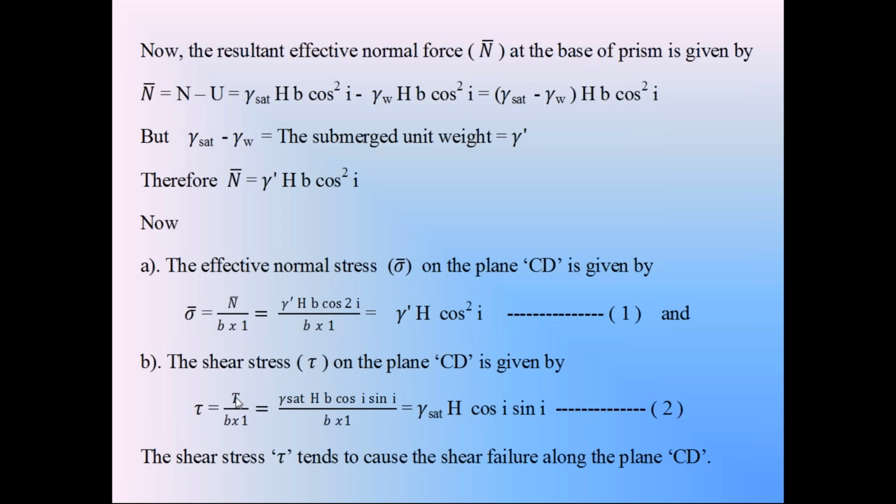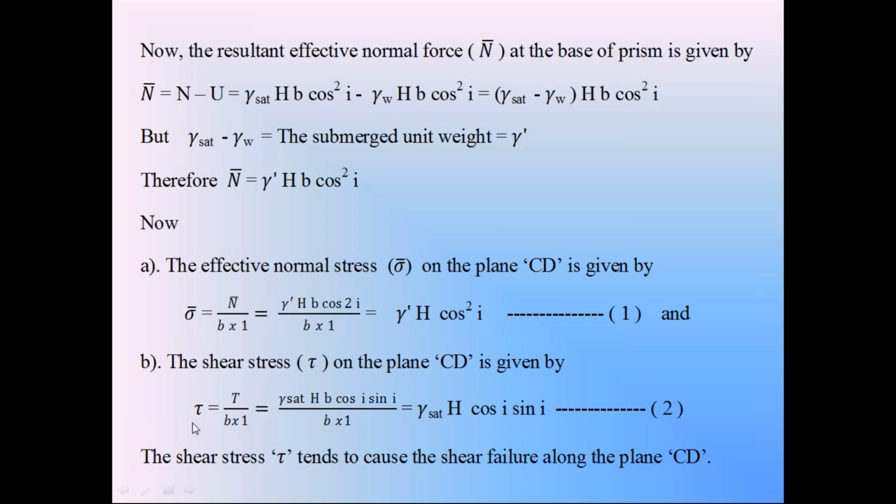Tangential component T in the third case is gamma saturation HB into cos I into sin I, divided by area of surface CD, B into 1. So here this shear stress tau on the surface CD is equal to gamma saturation H into cos I into sin I. This shear stress causing the failure of the side slope AB.